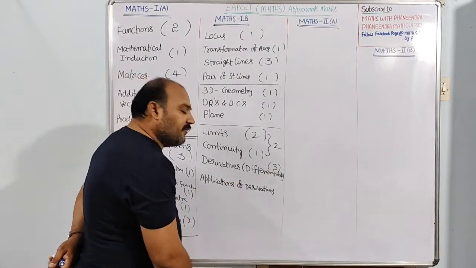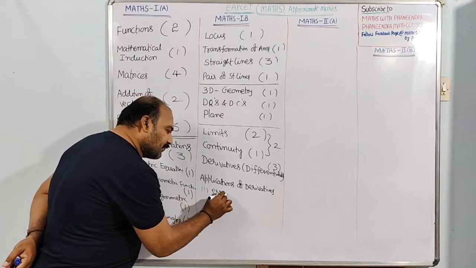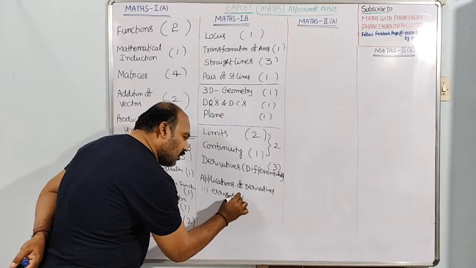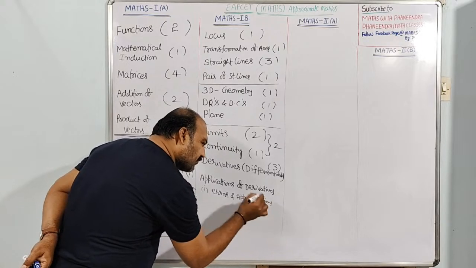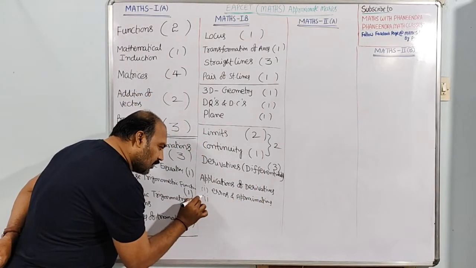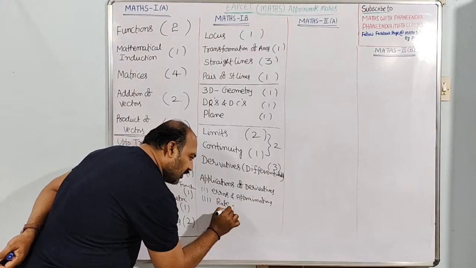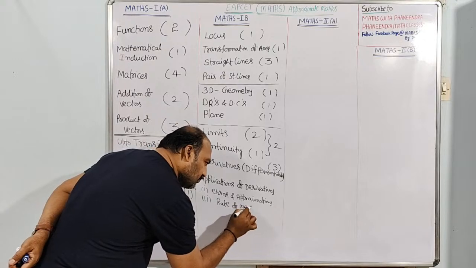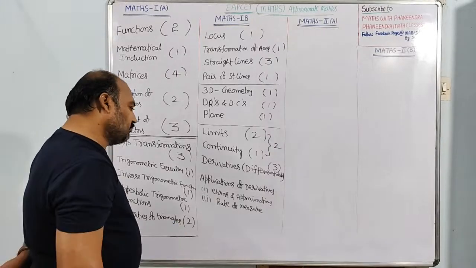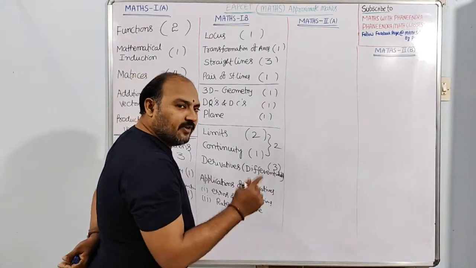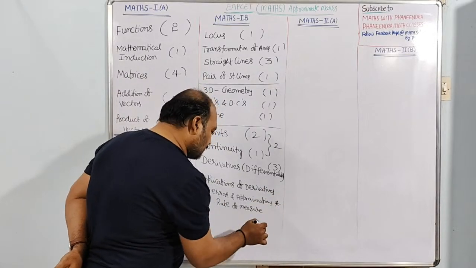In application of derivatives, we have the concepts of errors and approximations. Next, you can give preference to rate measure. Surely they will ask one question on rate of measure. Errors and approximations, even in physics nowadays they are asking in JEE Mains, JEE students.